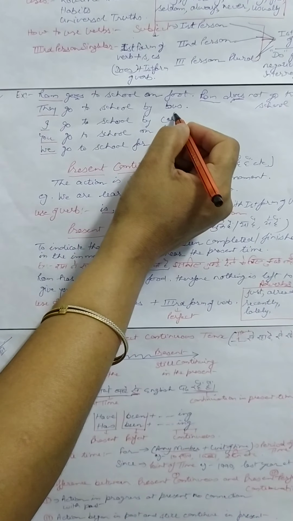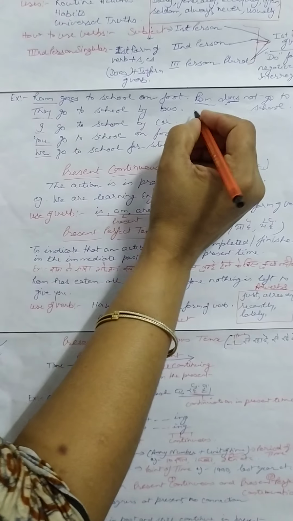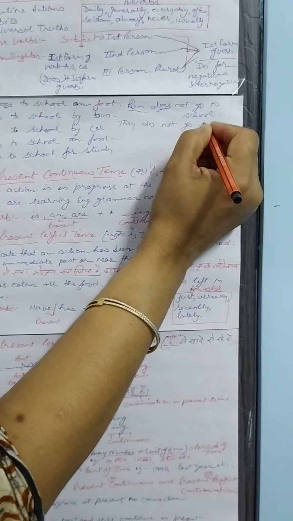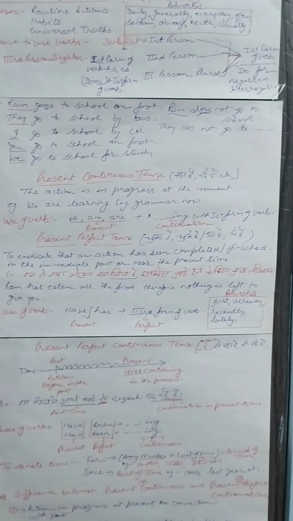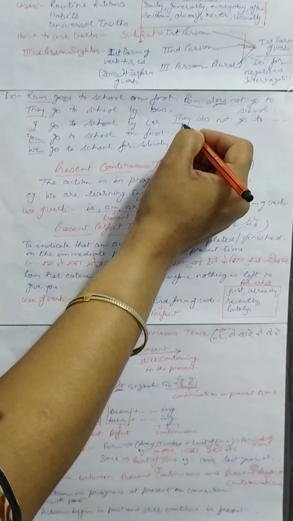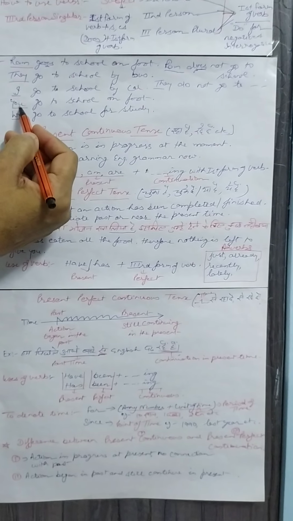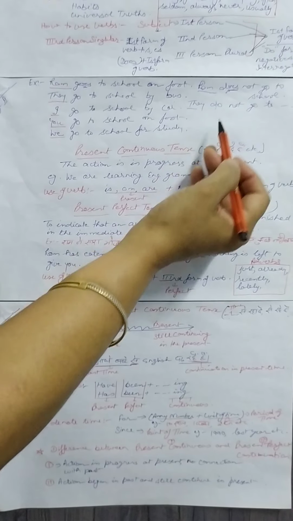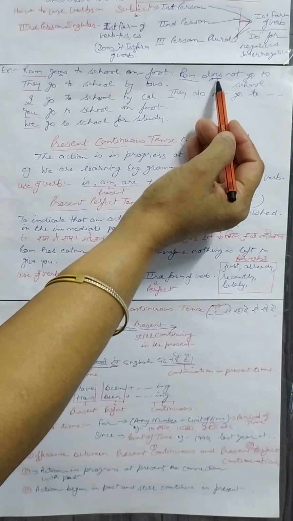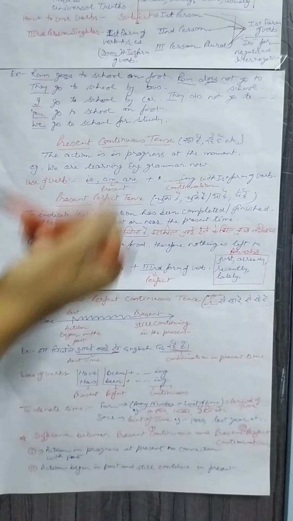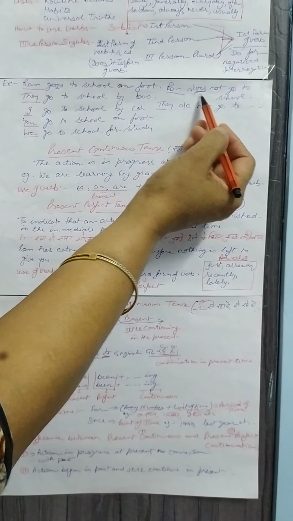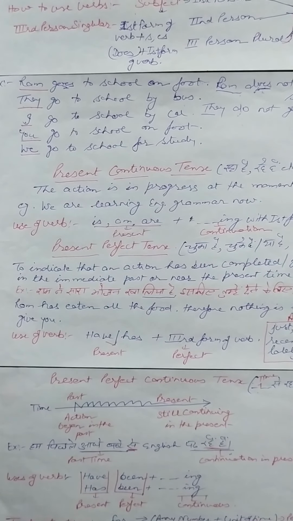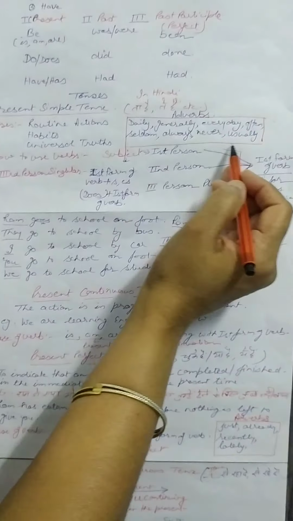Same way, they go to school by bus. If you want to change it into negative, you will say they do not go to school by bus. Is that clear? Whenever the subject is third person plural, first person or second person, you will use do, otherwise does. If you want to make an interrogative sentence, it will become does Ram go to school? Very simple. Does or do is the helping verb, so the helping verb is placed before the subject. That's clear? Now look at this block.